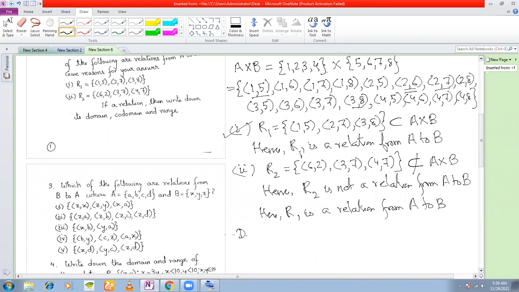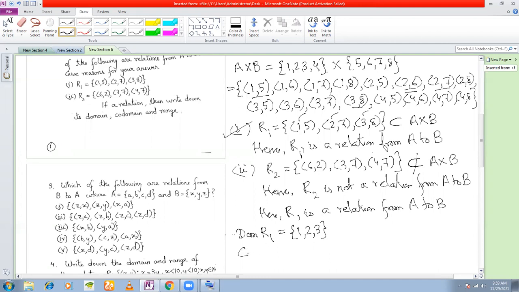So we write domain of R1. Okay, this is the short form for writing domain. Domain of R1 is nothing but, if you see R1 here, the X components of R1 are 1, 2, and 3. So we write the domain of R1 is 1, 2, and 3. Only the X components.